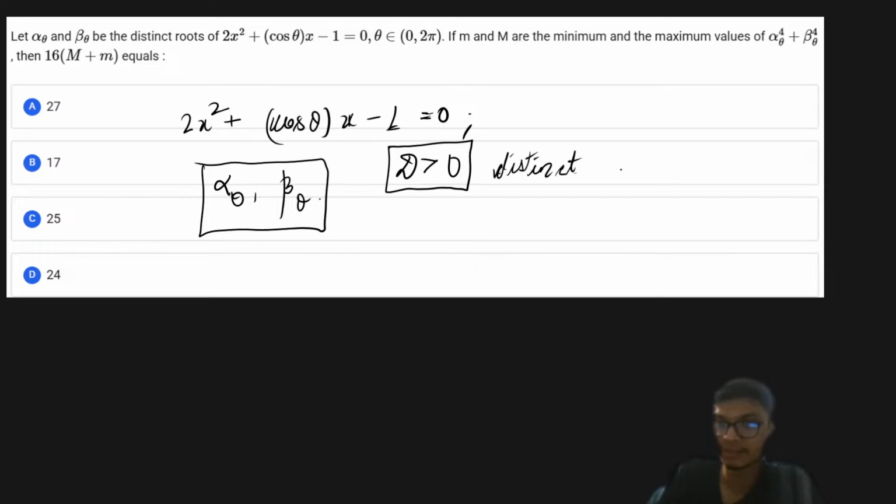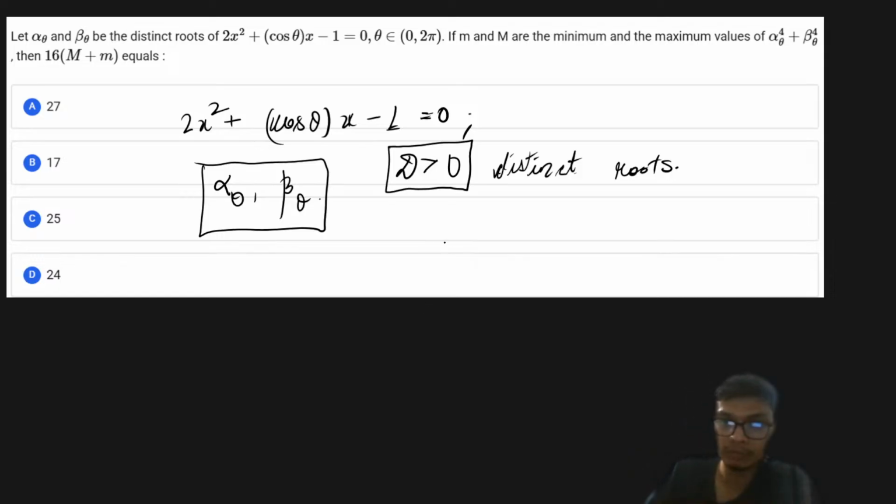Now, this is something that I've already discussed in the starting of the class. So for distinct roots, we should have discriminant greater than 0, right? Then now let us try to understand how we are going to find out the minimum and the maximum value of alpha theta to the power 4 plus beta theta to the power 4, right?